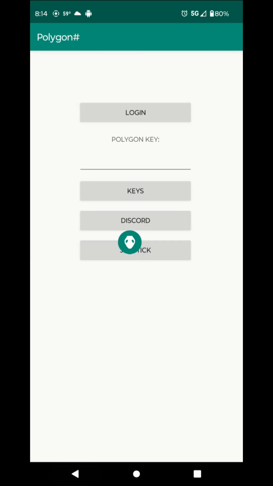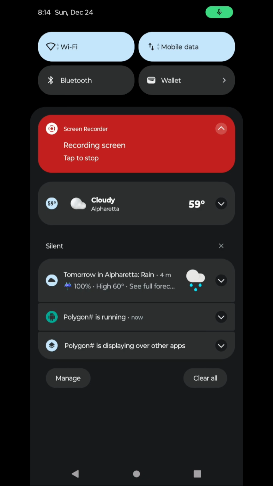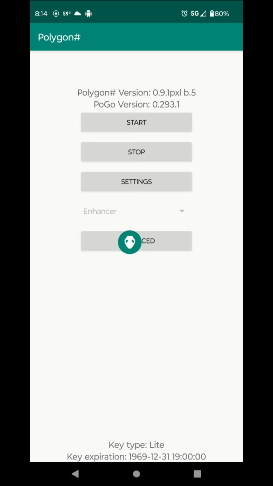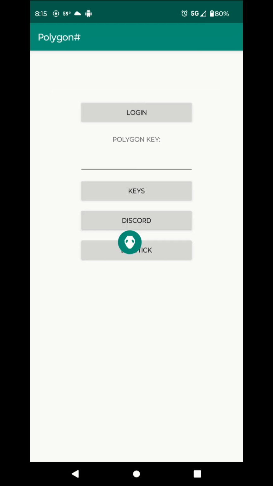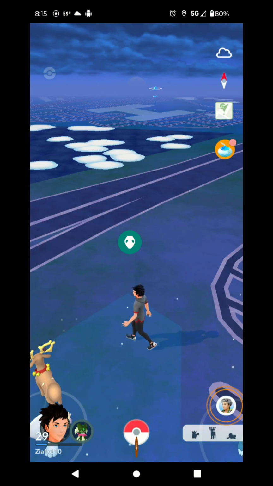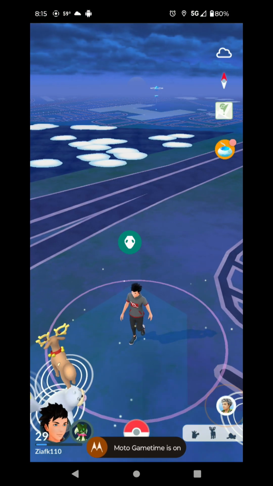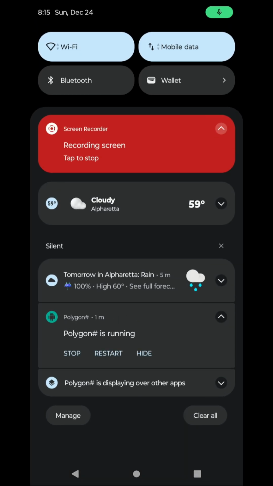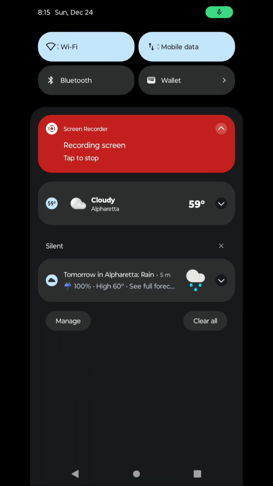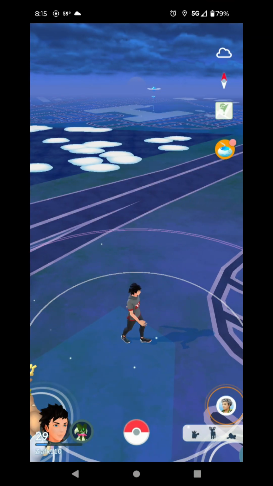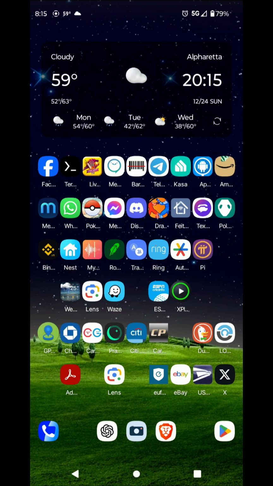So click on this, you go back, Polygon is running, you click on start, okay, I'm sorry, you go home, you go close, you go stop. You stop the Polygon with the new settings we just implemented.